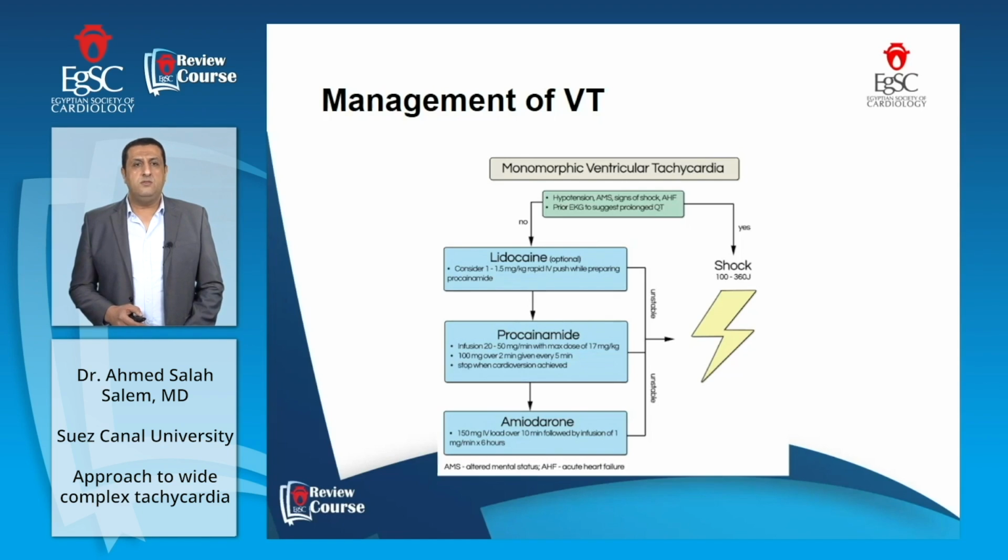Procainamide infusion 20 to 50 milligram per minute with a maximum dose of 17 milligram per kilogram. If we don't have procainamide, we shift to amiodarone, loading 150 milligram IV over 10 minutes, followed by infusion of 1 milligram per minute for 6 hours.